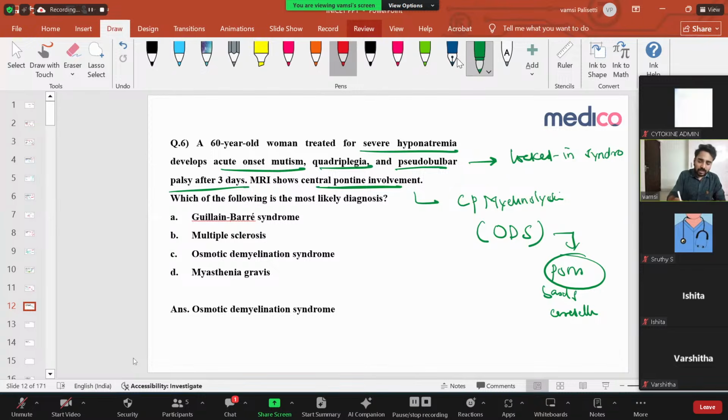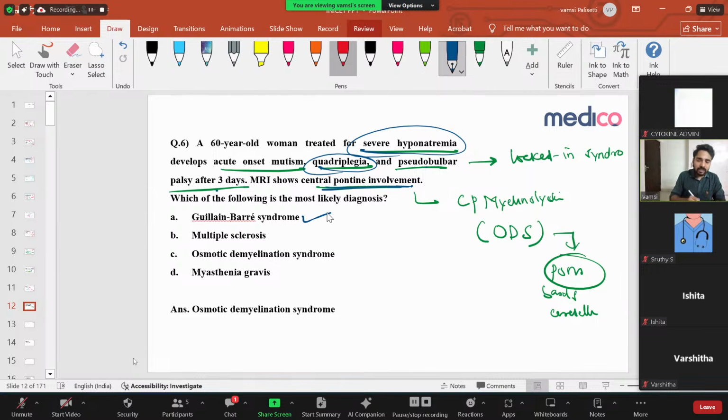So this is what the question is. Let us see the question. The question is simple. Treated for severe hyponatremia, that is the clue. After treating hyponatremia, the patient developed quadriplegia. It's again involving the pons, so pseudobulbar palsy also. MRI shows central pontine involvement. So the diagnosis is central pontine myelinolysis or osmotic demyelination syndrome. Very, very important thing. Let us see other options.